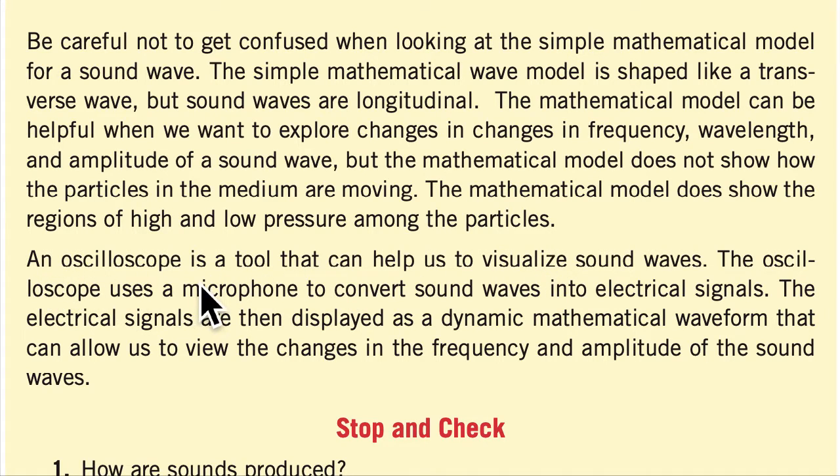An oscilloscope is a tool that can help us visualize sound waves. The oscilloscope uses a microphone to convert sound waves into electrical signals. The electrical signals are then displayed as a dynamic mathematical waveform that can allow us to view the changes in the frequency and amplitude of the sound waves.